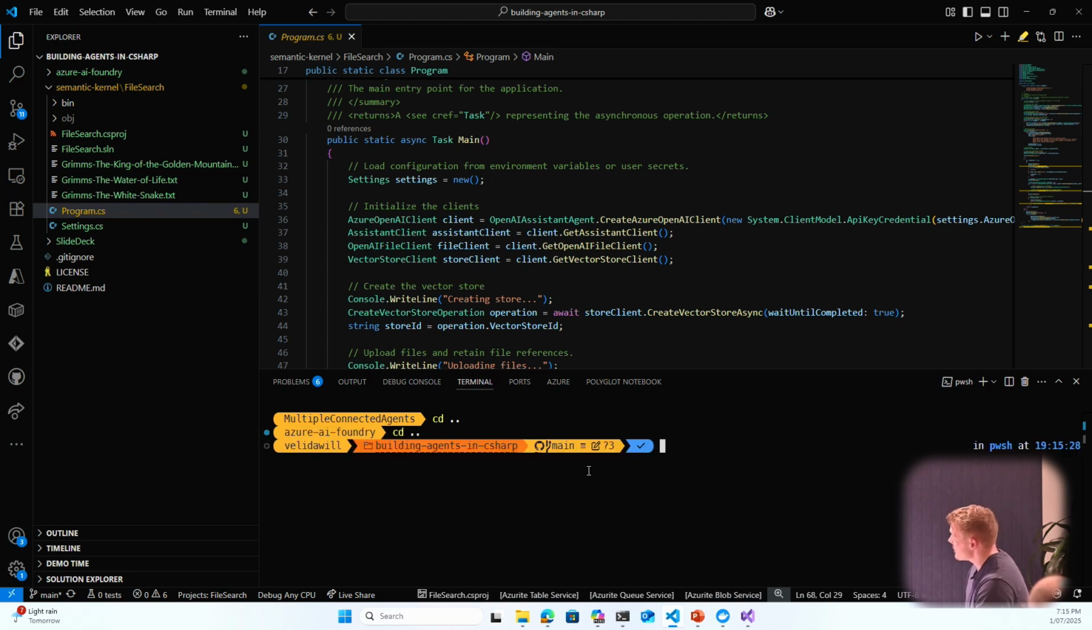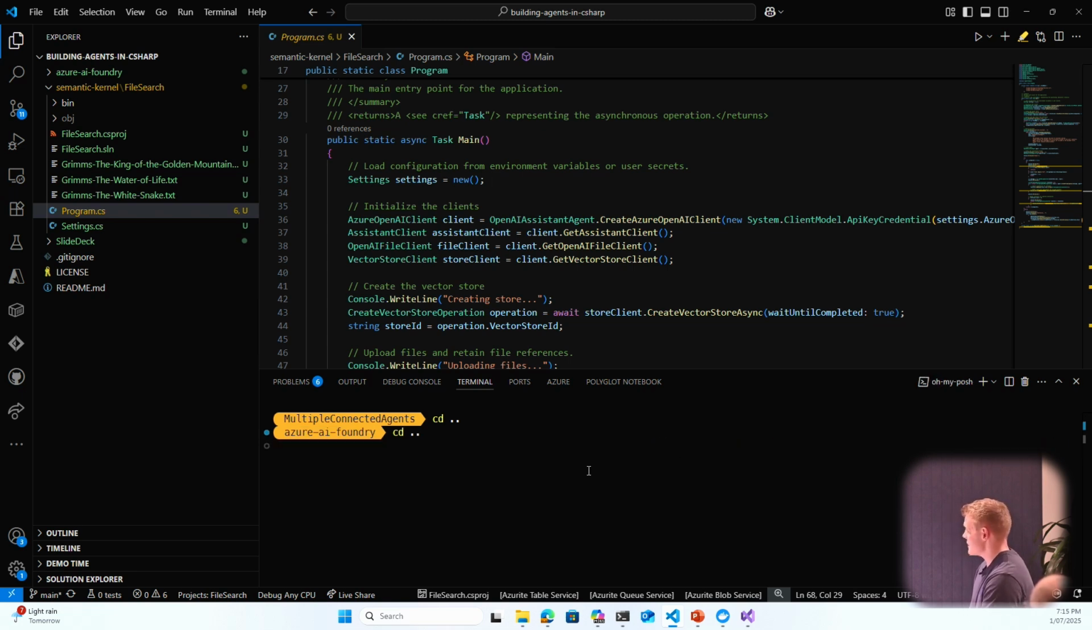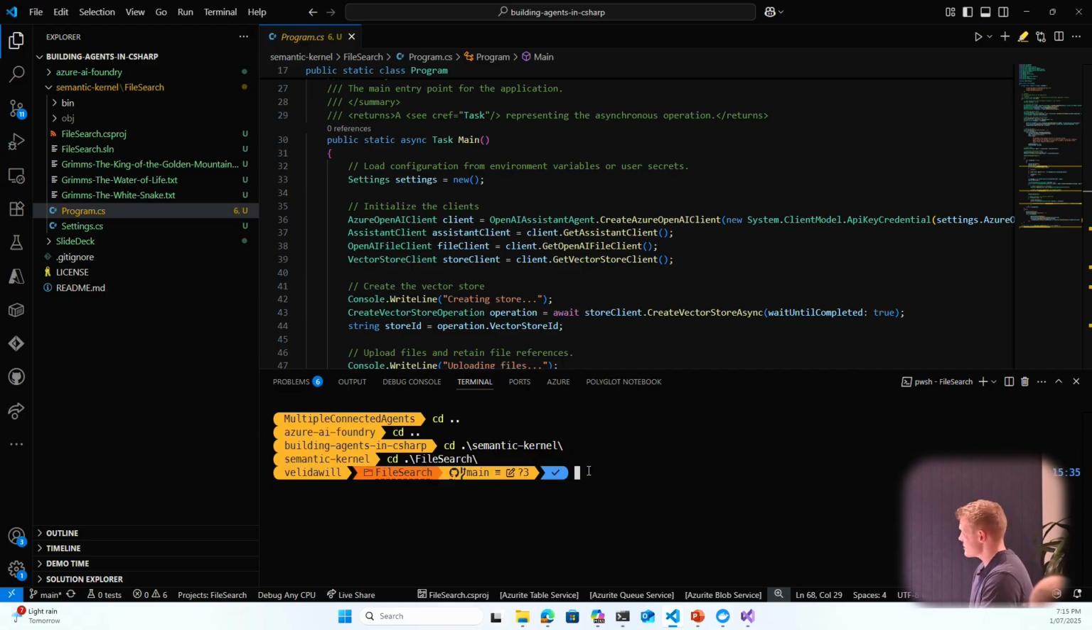There you go. So I'm in Azure AI Foundry. Now I'm in Semantic Kernel. There you go. And now I'll go into file search, and what I'm going to do is just go ahead and run this.